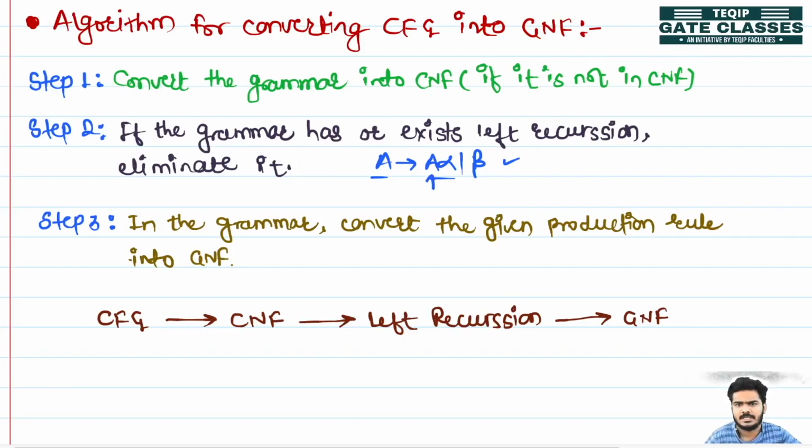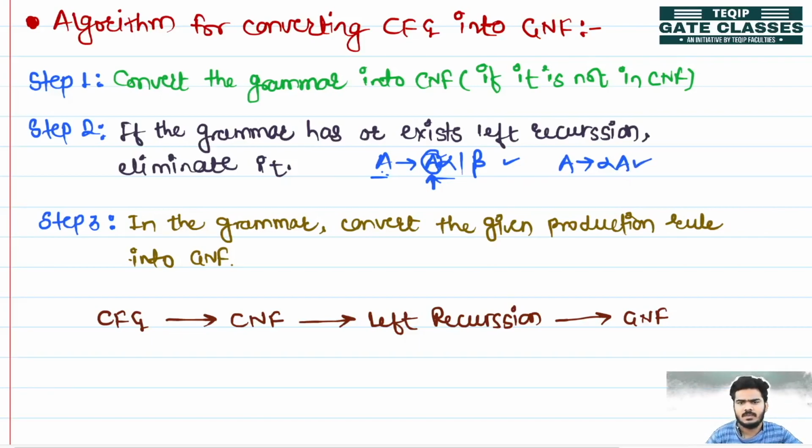If the same symbol that is on the left hand side is produced at the left of the right hand side, then we can say that left recursion is present. Means A is producing A alpha, so the same symbol is present at the right hand side, and that too on the left side. This is called left recursion. Suppose A is producing alpha A, then we can say that right recursion is present.